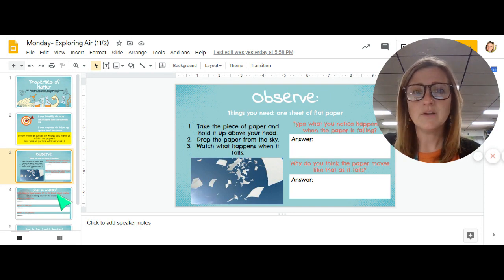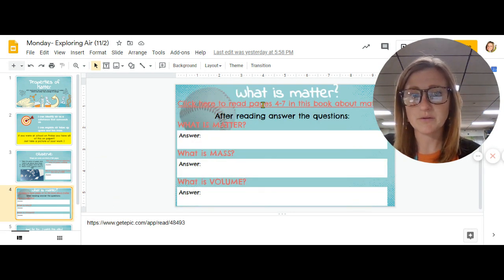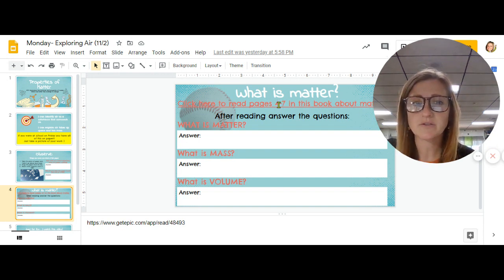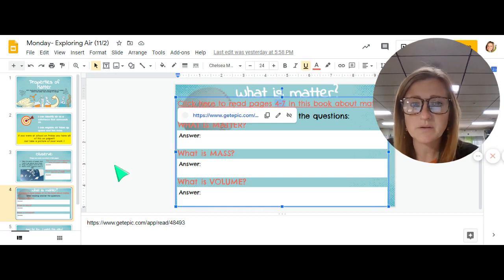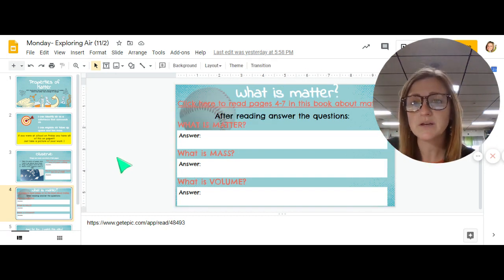After that, you are going to have to use your computer to go to a book on Epic. I want you to pay attention to the directions that say to use pages 4 through 7. So when you go to this book, it's a long book. You only need to go to pages 4 through 7. So when you go there, you'll be able to answer these 3 questions.